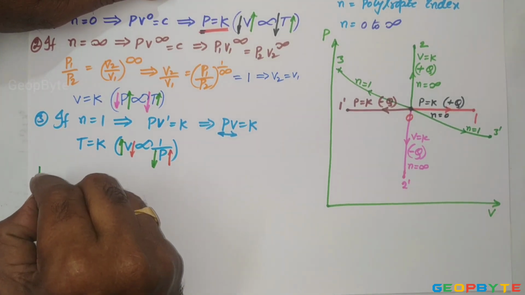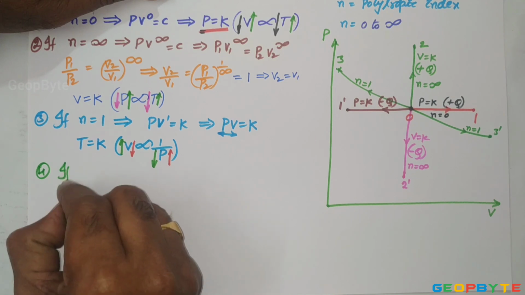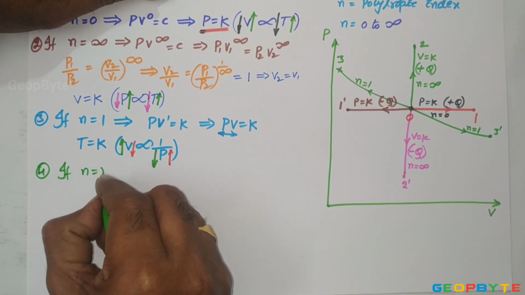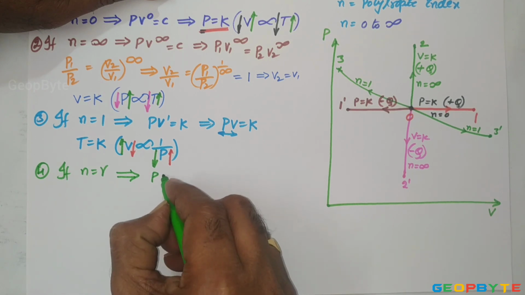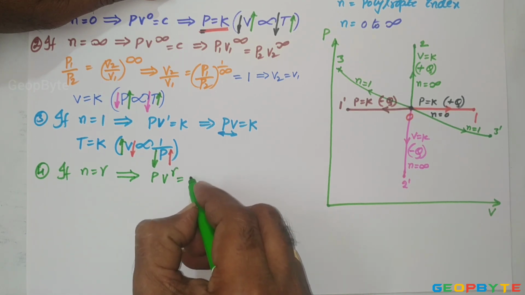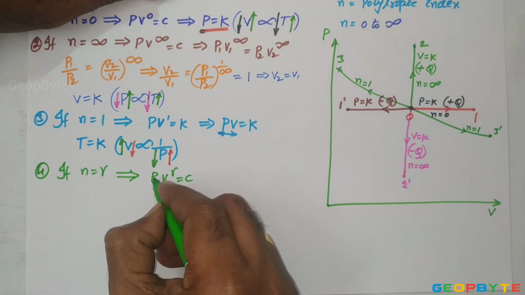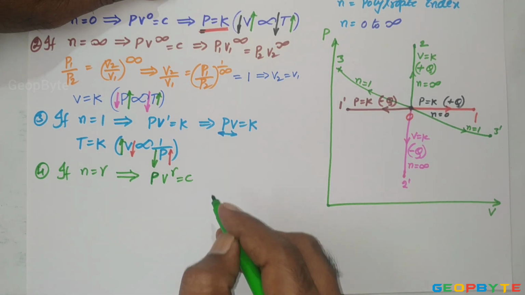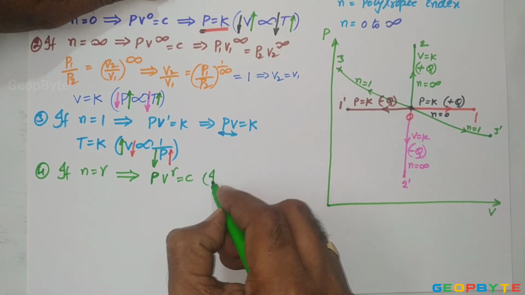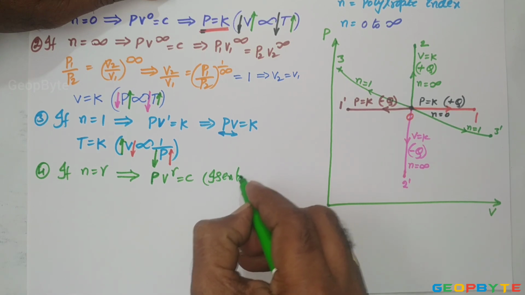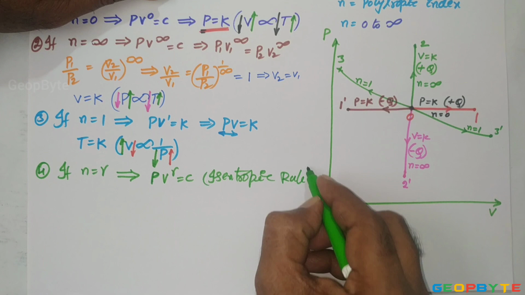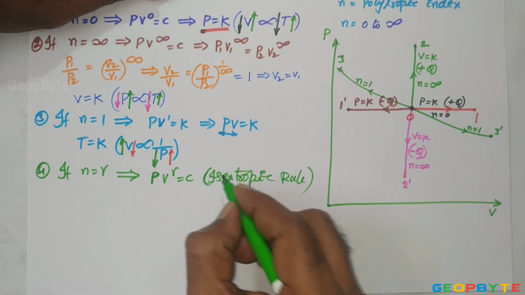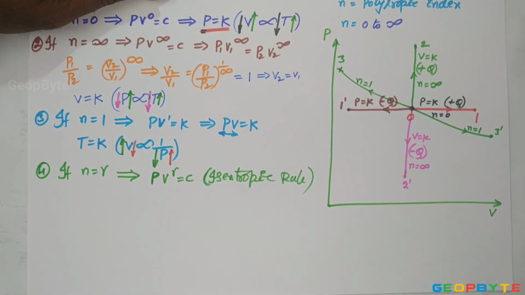Next one. If n equal to gamma, then the rule becomes PV^gamma equal to constant. As we know, PV^gamma equal to constant is the isentropic rule. That means for an isentropic process, or a reversible adiabatic process, n equal to gamma.